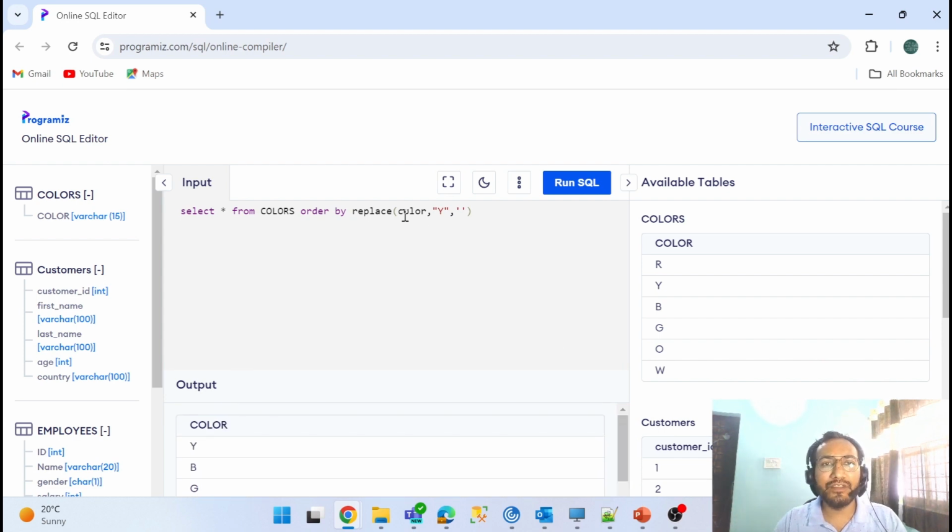So do you know what I have done? In the colors column, find the Y and replace it with blank. So blank always comes first in the sort in ascending order. Okay. So this is your answer. I hope this is a very normal question, but finding the answer in real time will be helpful for you to get a better understanding. Okay, so that's why I took this question to give you answers.